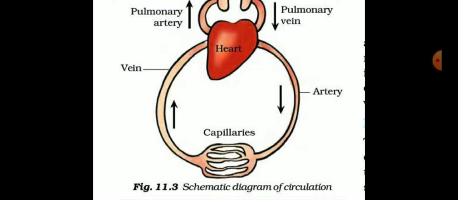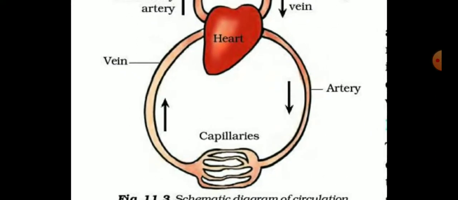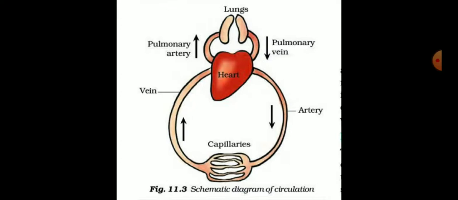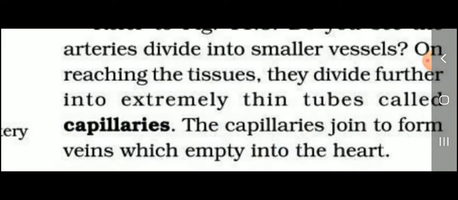What is meant by capillaries? Capillaries are the small, tiny blood vessels. This is the schematic diagram of circulation. Students, all of you practice it in your rough note. Next, capillaries. The vessels divide further into extremely thin tubes called capillaries. The capillaries join to form veins which empty into the heart.